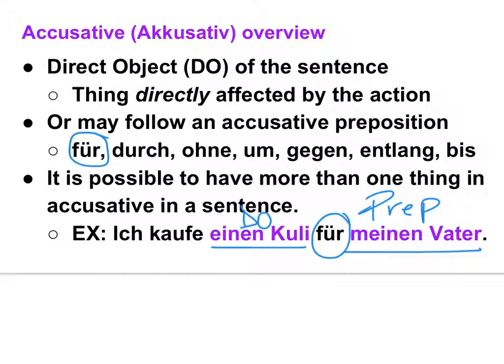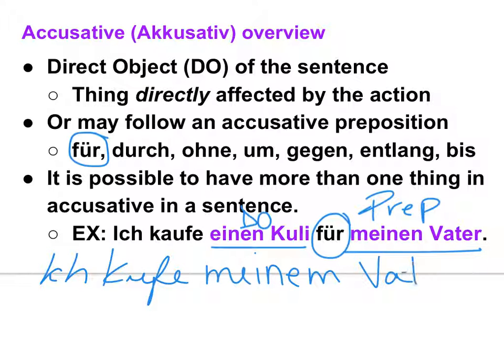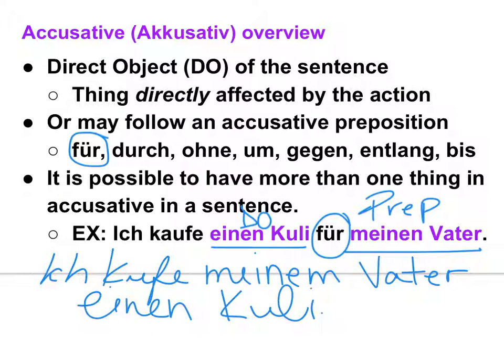If you didn't have the für in front of meinen Vater, so if you're trying to say you're buying it for your dad, but you didn't have the word für, you could rewrite that, but then he wouldn't be accusative anymore. So if you rewrote it without that in there, same idea, you'd say, ich kaufe meinem, so now it's dative, Vater einen Kuli. Same concept, except this time instead of saying, I am buying a pen for my dad, you're saying, I am buying my dad a pen. Great question.